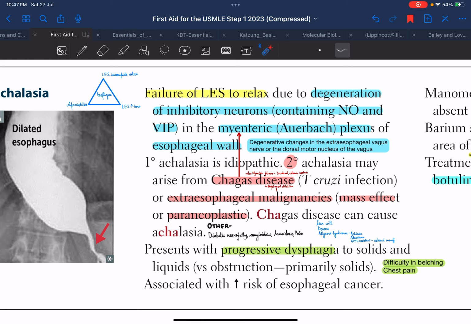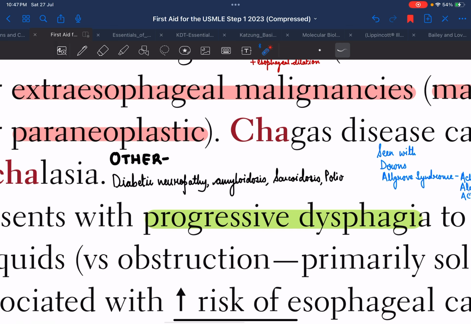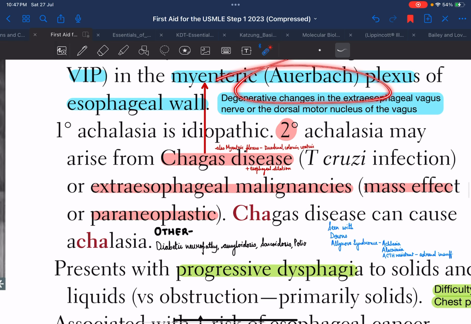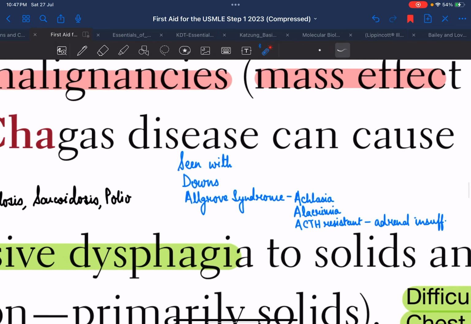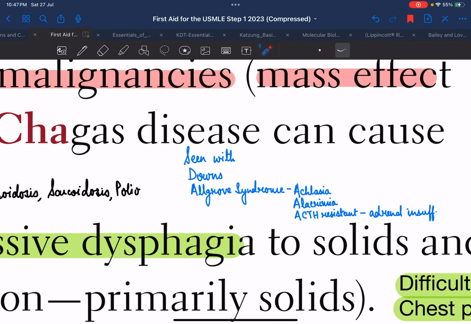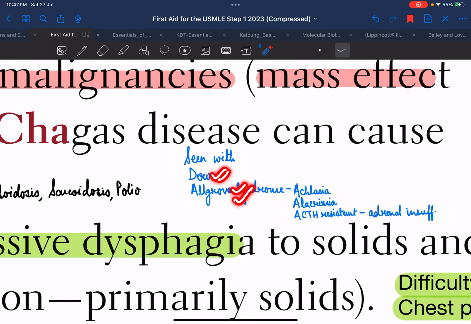The other reason is extraesophageal malignancies. These tumors can basically exert a mass effect or paraneoplastic effect, which can destroy the myenteric nerve plexus, leading to achalasia. Other causes include diabetic neuropathy, amyloidosis, sarcoidosis and polio, all of which are degenerative to the myenteric plexus. Now, achalasia is also seen with some genetic disorders such as Down syndrome and Allgrove syndrome. Allgrove syndrome is known as the triple A syndrome.